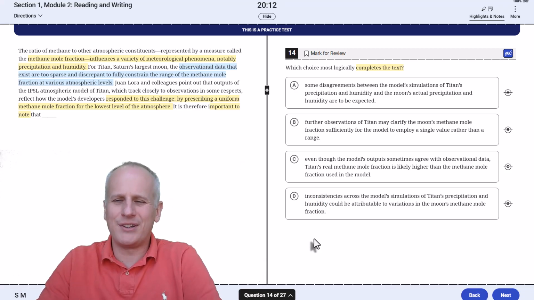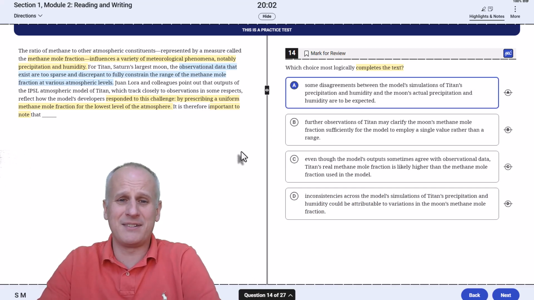"So it is therefore important to note that some disagreements between the model simulation of Titan's precipitation and humidity and the moon's actual precipitation and humidity are to be expected." Well, yeah, because there was a discrepancy: we just set a standard low-level methane mole fraction that was uniform, but the humidity and precipitation are not going to be uniform. So A, if you understand it, should kind of jump off the screen.